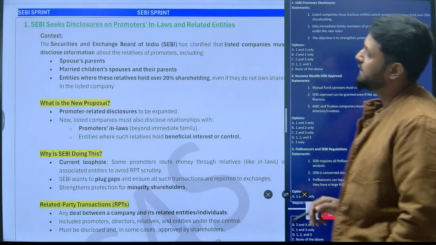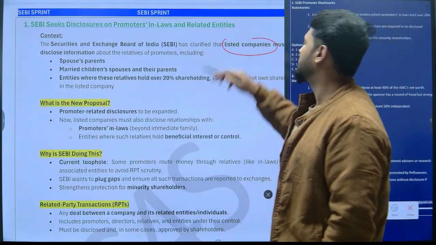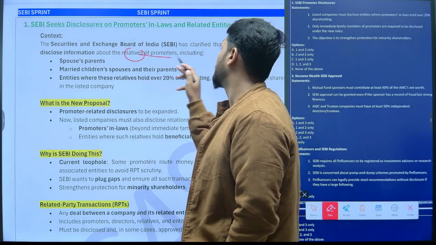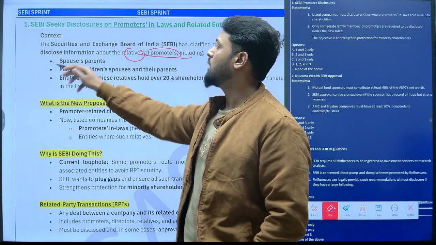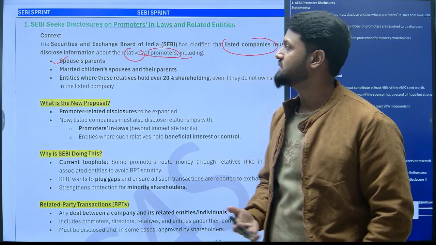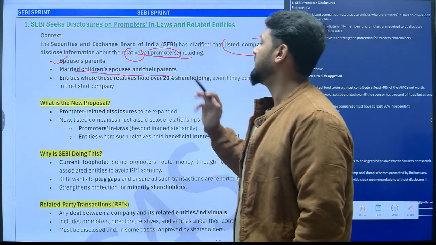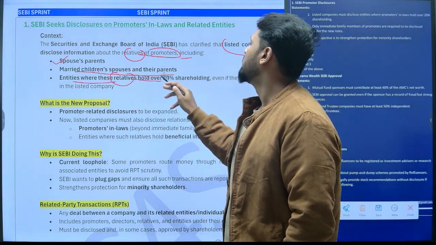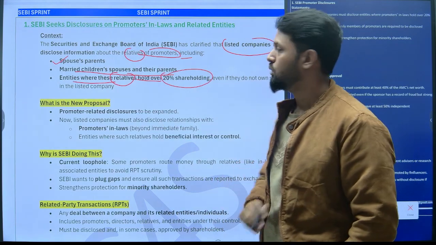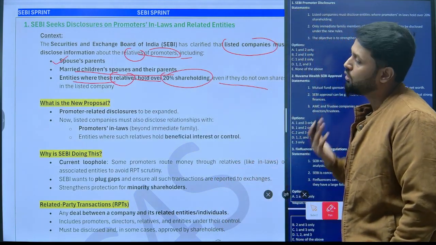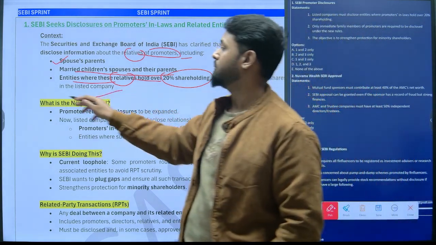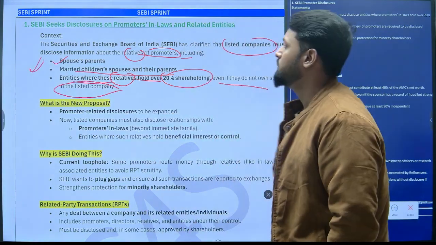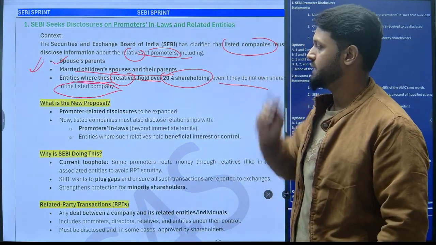SEBI has recently clarified that listed companies must disclose information about the relatives of promoters, including spouse, parents, married children, spouse and their parents, and entities where these relatives hold 20% of shareholdings, even if they do not own the shares in the listed companies. This was the recent update made by SEBI, right.